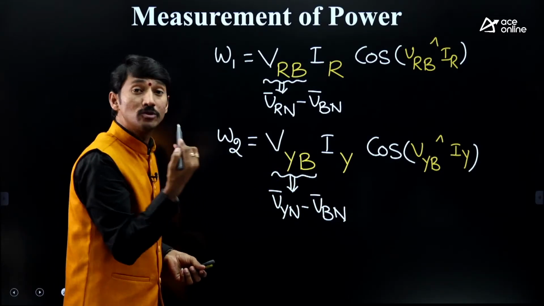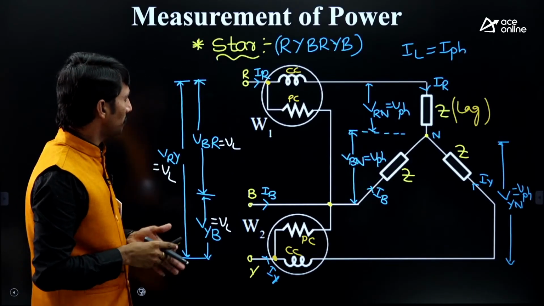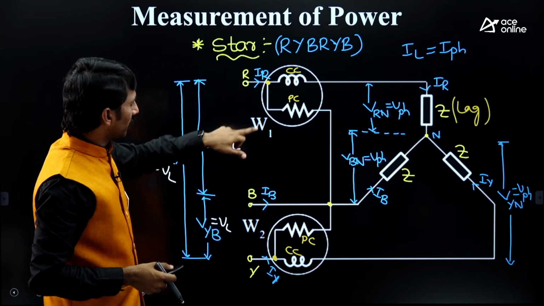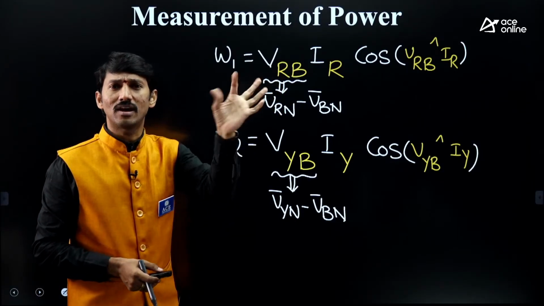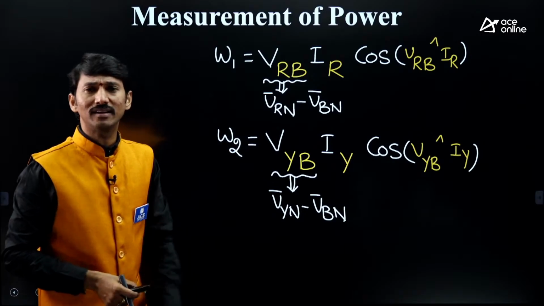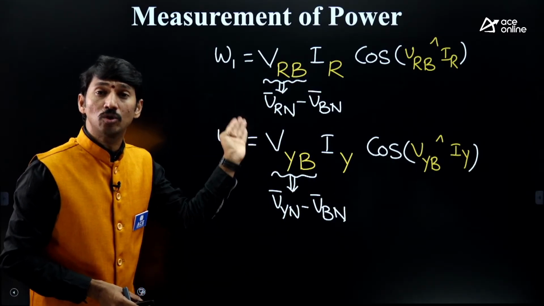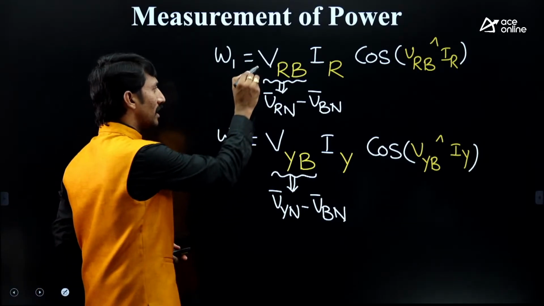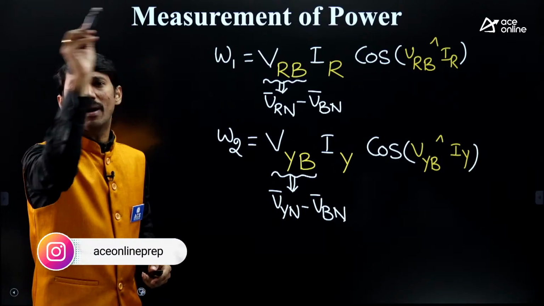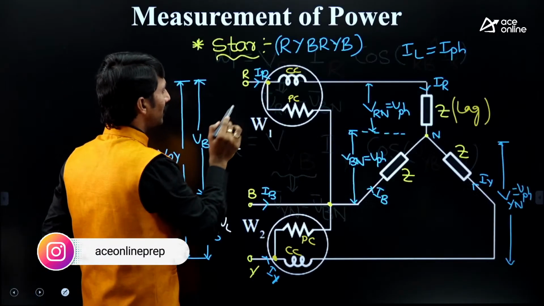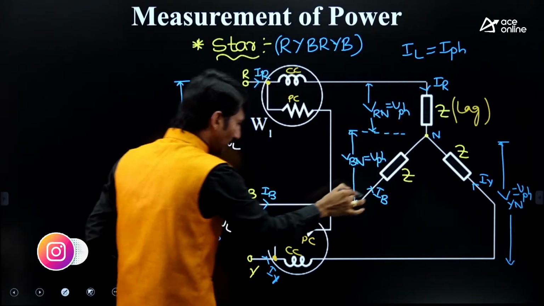But people doubt how this comes into the picture. Very simple. Check it here. RB we require. R is the starting letter, the starting point; B is the second letter, the ending point. So VRB means R to B notation we need to take. We need to start at R, end at B, and the path is to be closed: R to N, N to B.